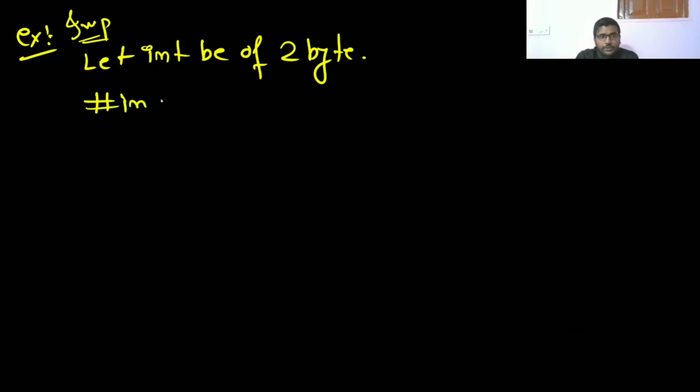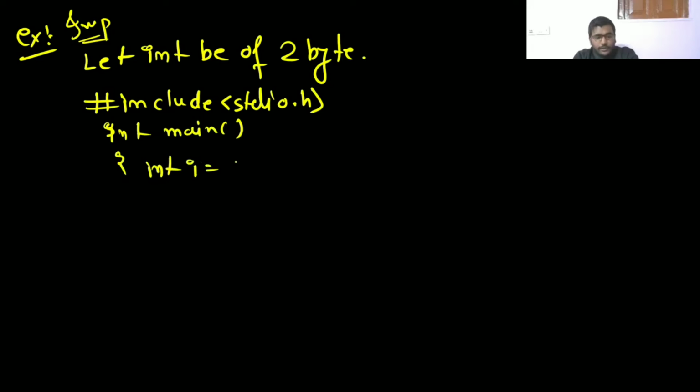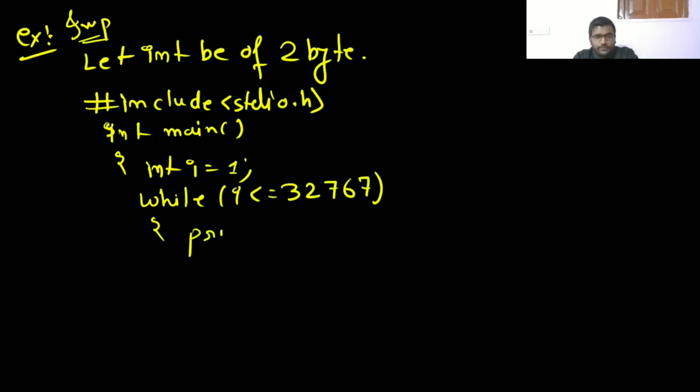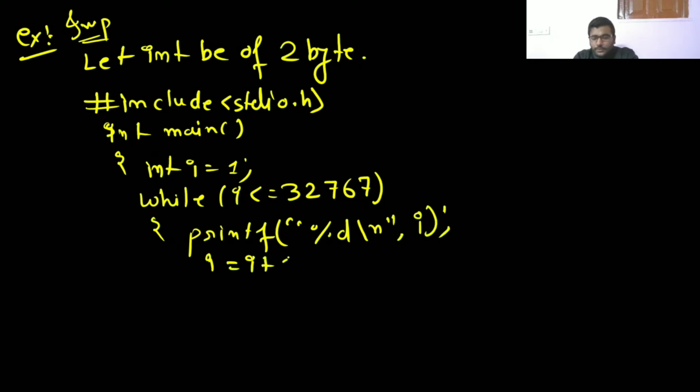Important. Let int be of 2 bytes. Okay, understand 2 bytes. Now your question is: include stdio.h, int main, int I equal to 1, while I is smaller than or equal to 32767, printf percentage d, I equal to I plus 1. What is going to be the output?